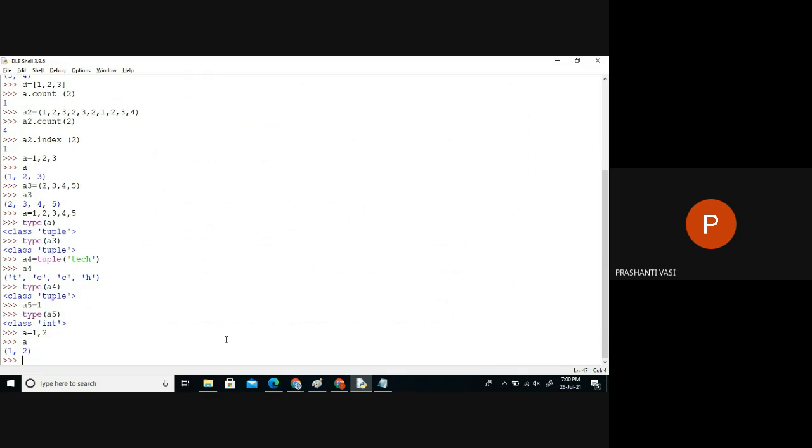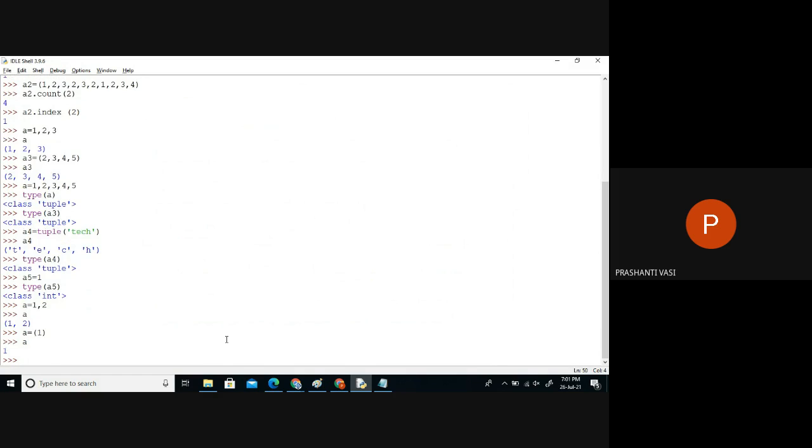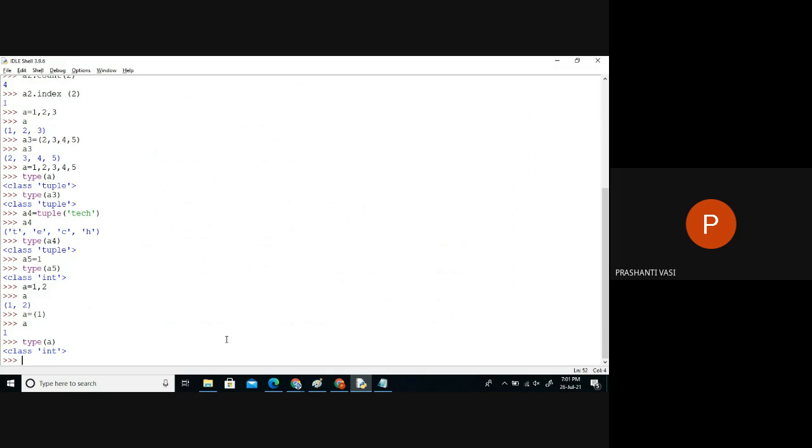But how do I create a tuple with a single item? If I take round brackets and try to store like this, then is it a tuple? Is it created like a tuple now? Even though I have used the tuple symbol, round brackets, and I kept only one data, is it created like a tuple? As of now, it's taken like an integer.